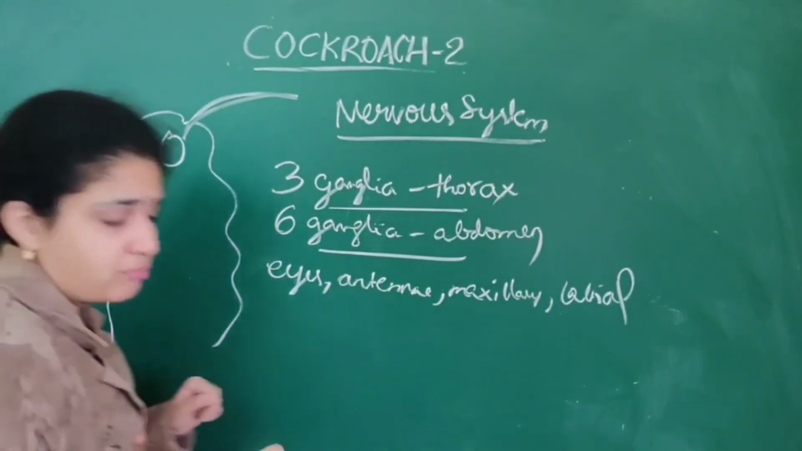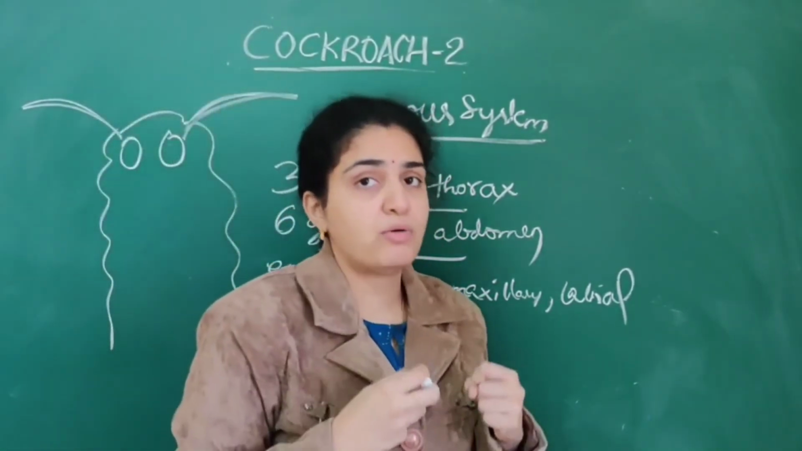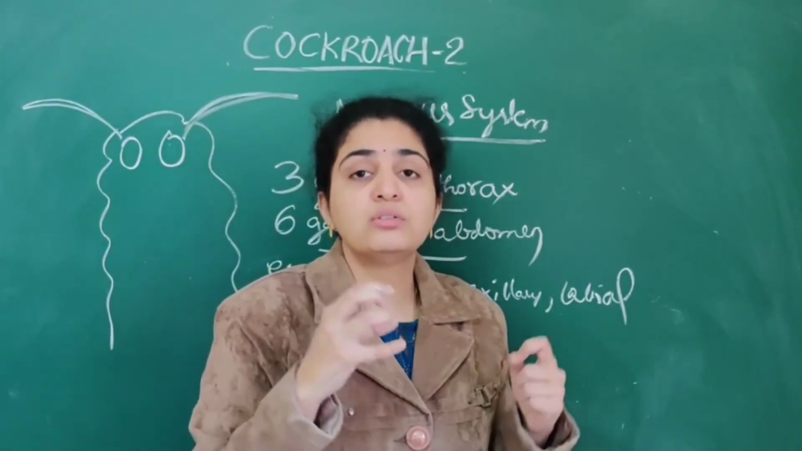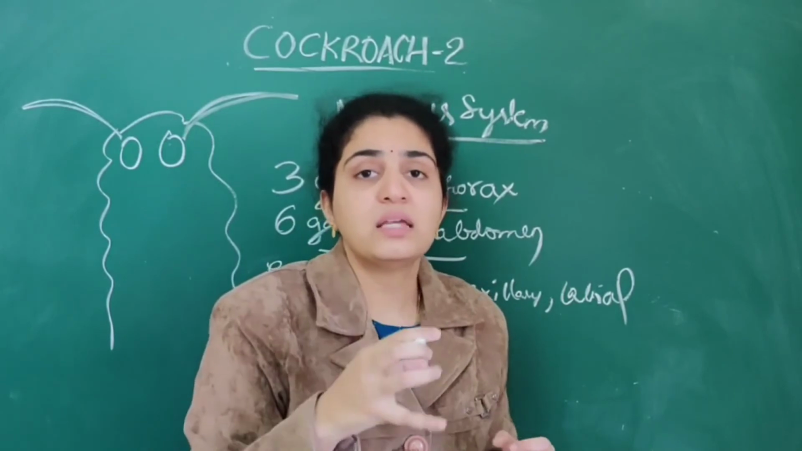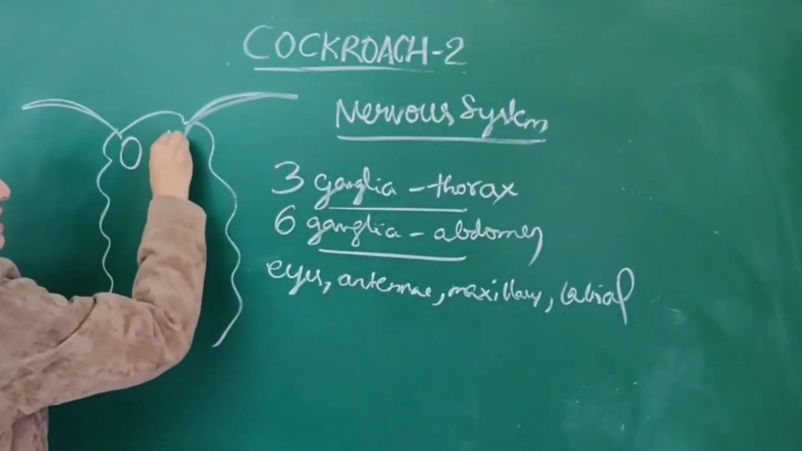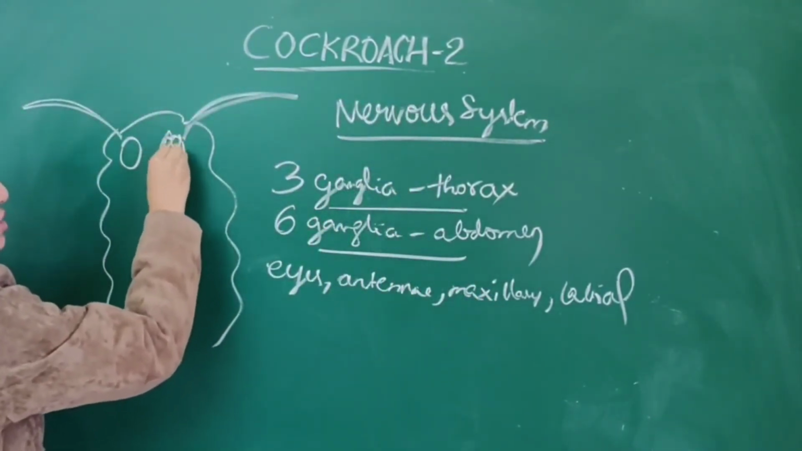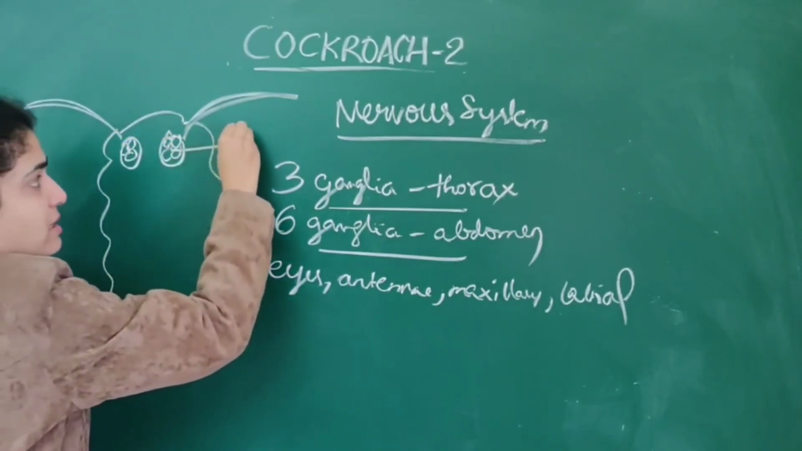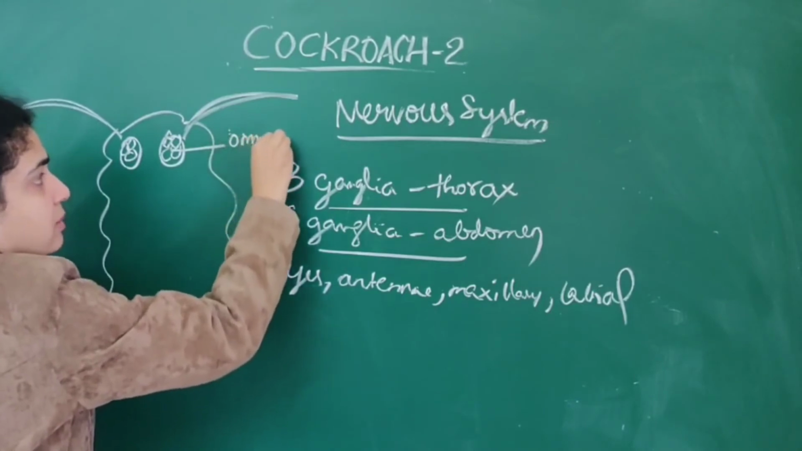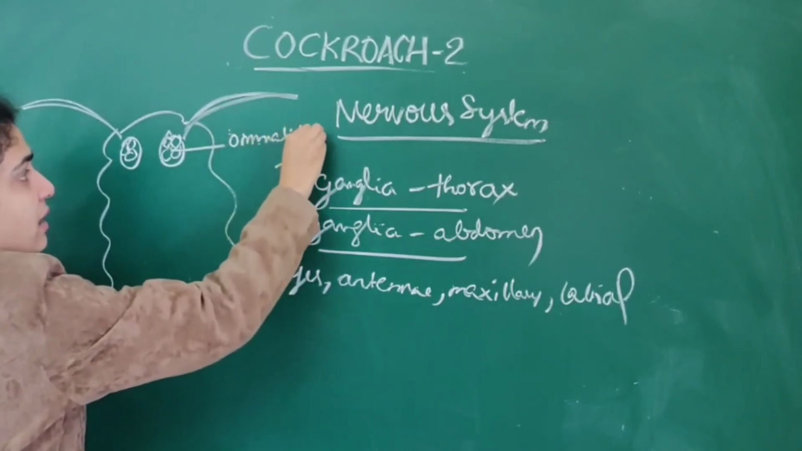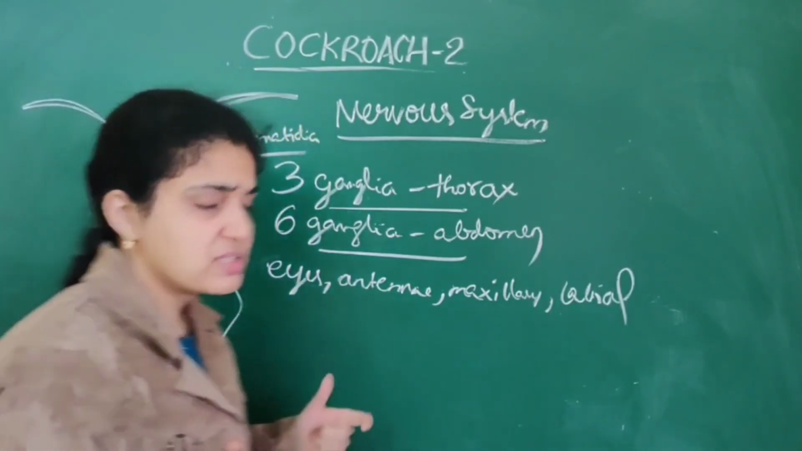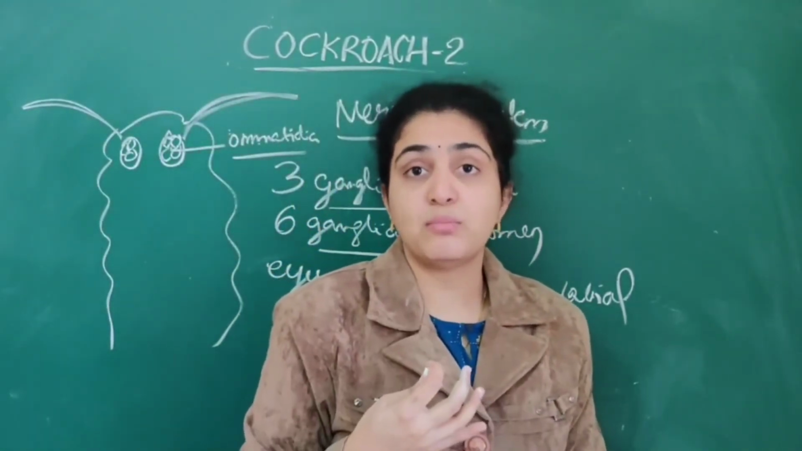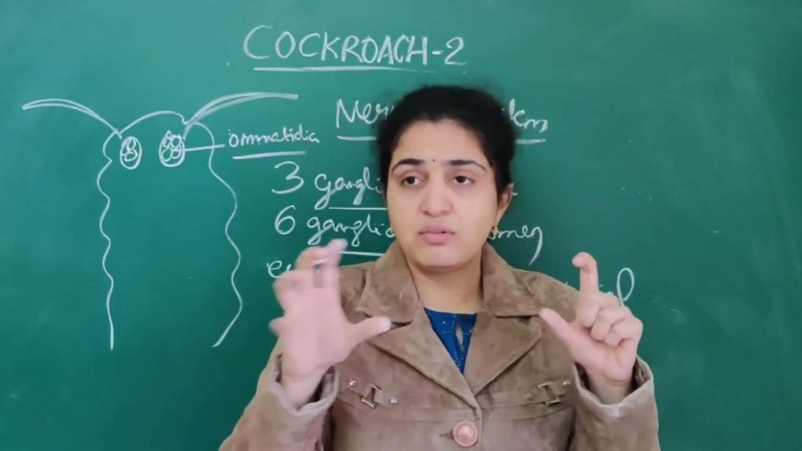And the eyes are compound eyes, I told you. Each eye is divided into 2000 hexagonal ommatidia. That is, in each eye, numerous hexagonal shaped structures are present. These are called ommatidia. What is the role of these ommatidia? They play an important role in mosaic vision.